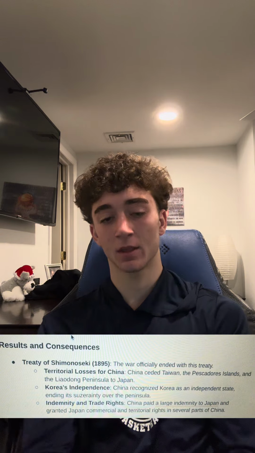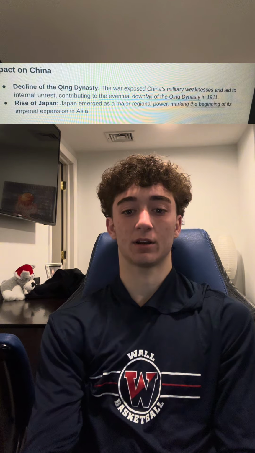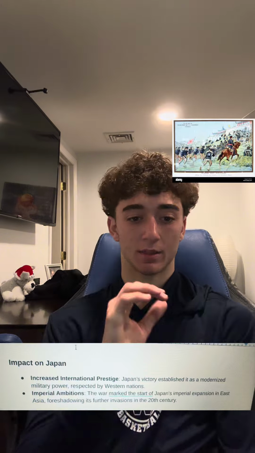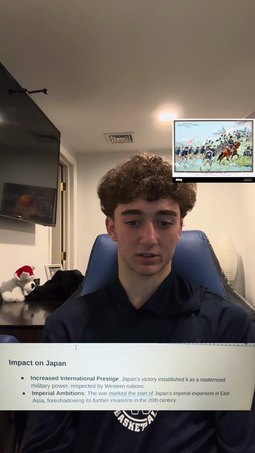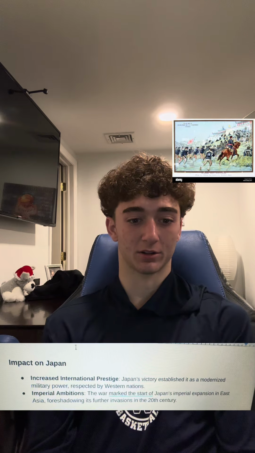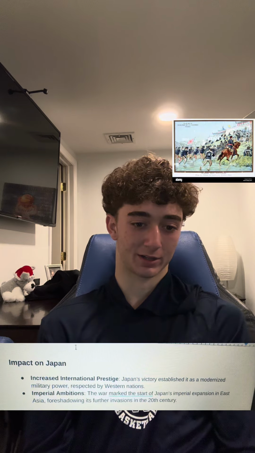The impact on China was the decline of the Qing dynasty. The war exposed China's military weaknesses and led to internal unrest, contributing to the eventual downfall of the Qing dynasty in 1911. The rise of Japan: Japan emerged as a major regional power, marking the beginning of its imperial expansion in Asia. The impact on Japan was increased international prestige. Japan's victory established its modernized military power, respected by Western nations.